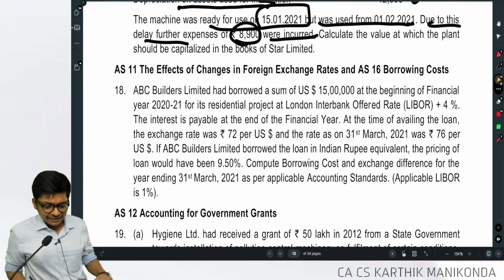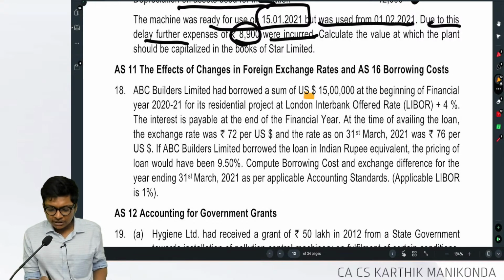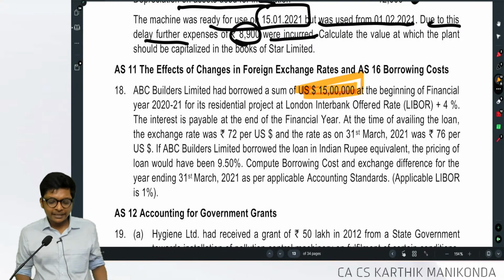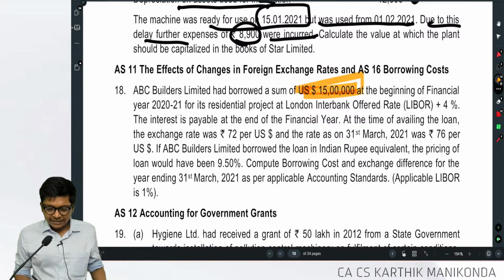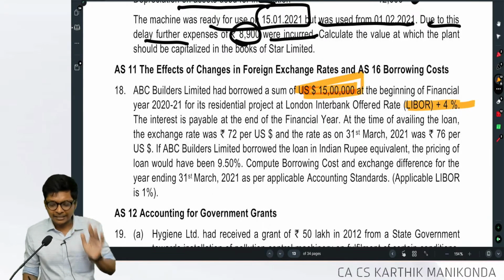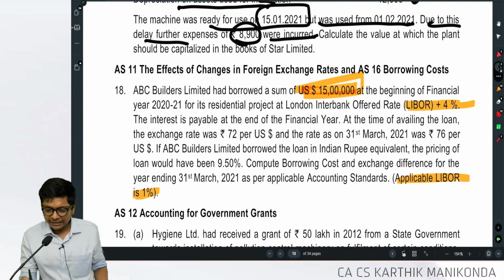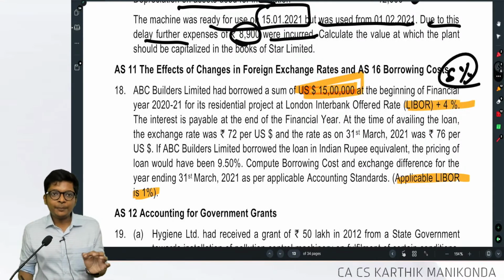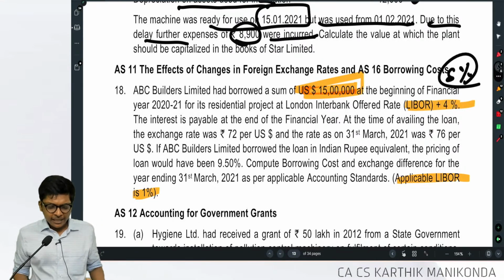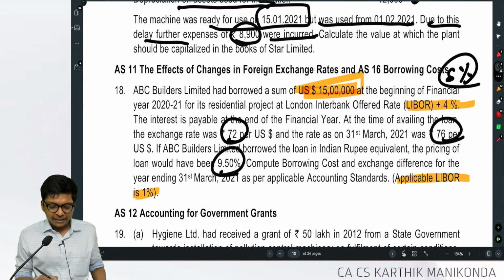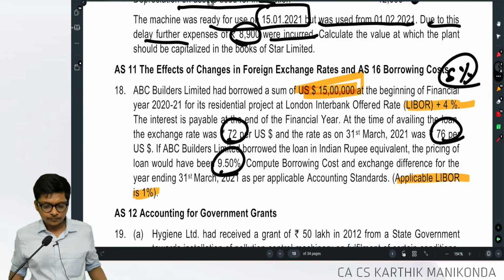So if you look at this, guys, ABC Limited borrowed how much? 15 lakhs at the beginning of the year, when the rate is LIBOR plus 1%. What is LIBOR? International rate. Leave it. He gave LIBOR as 1%. So abroad, my rate effectively comes to 5%. That's it. When I borrowed, the dollar rate is 72. Later it became 76. If you borrowed in India, the rate would have been 9.5.